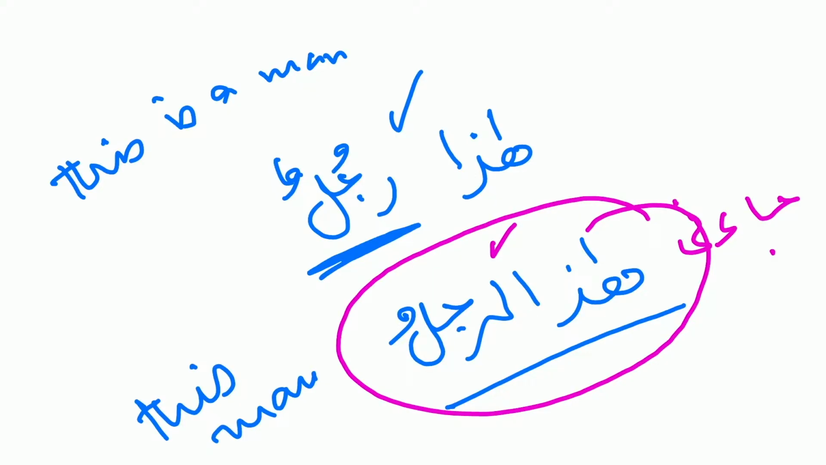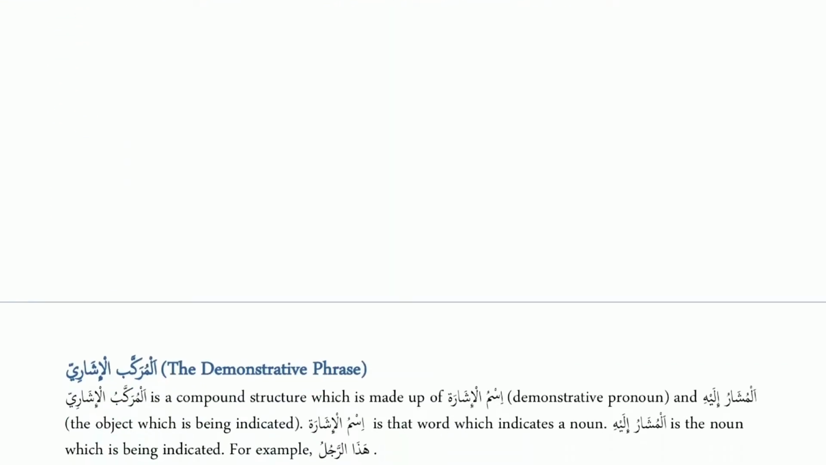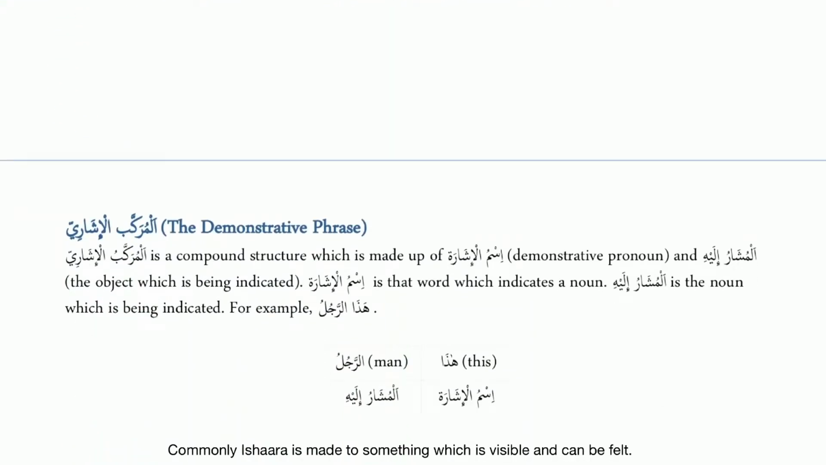This is the new rule that you learned today: that musharun ilayh should have alif lam. If you don't put alif lam there, if you put tanween, it becomes jumla ismiya khabari. It becomes khabar then. Then the musharun ilayh becomes khabar.